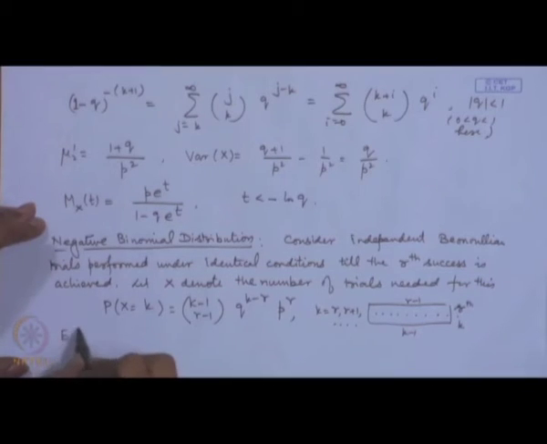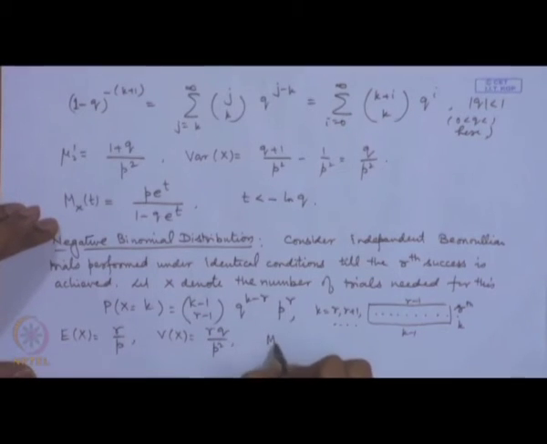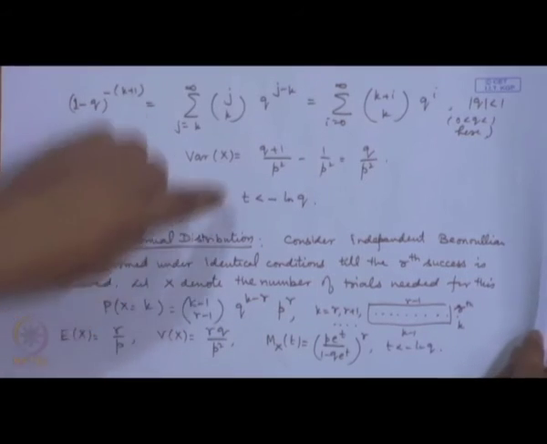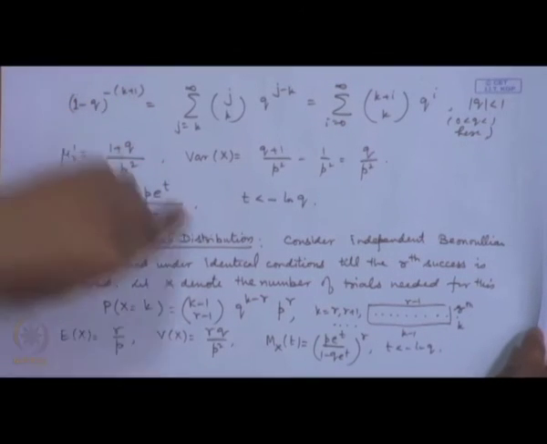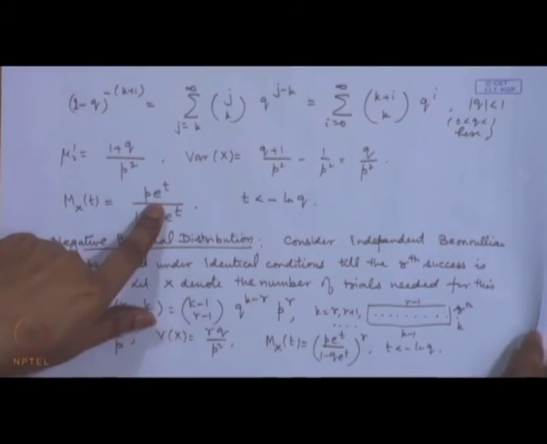The mean of negative binomial distribution is r by p. The variance of negative binomial distribution is r q by p square. The moment generating function of negative binomial distribution is p e to the power t divided by 1 minus q e to the power t, whole to the power r, for t less than minus ln q. Now, if you notice here, the moment generating function of geometric and the moment generating function of the negative binomial, this is the power r of this.